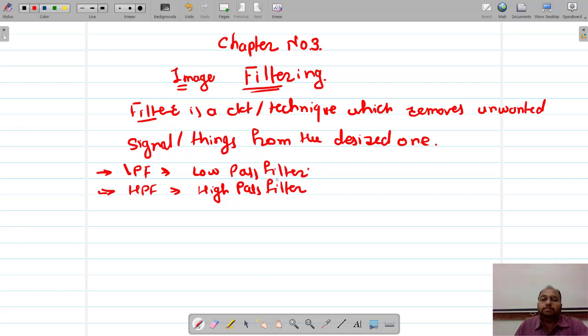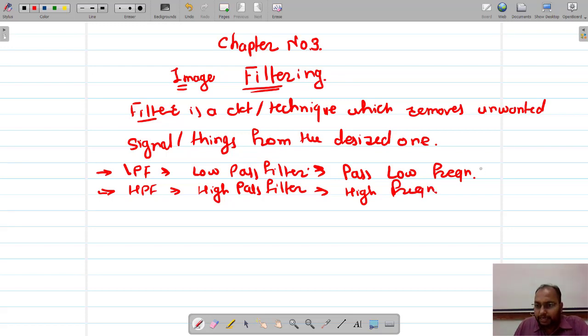The low pass filter passes low frequencies, and the high pass filter passes high frequencies and blocks low frequencies.